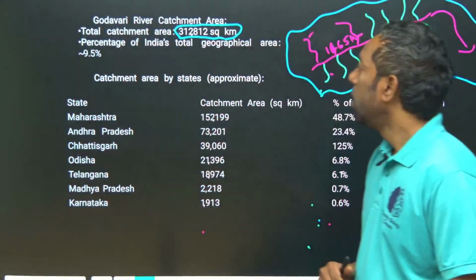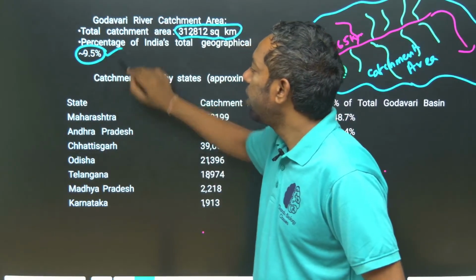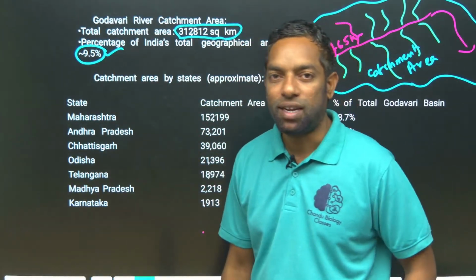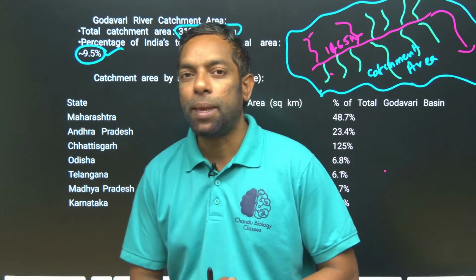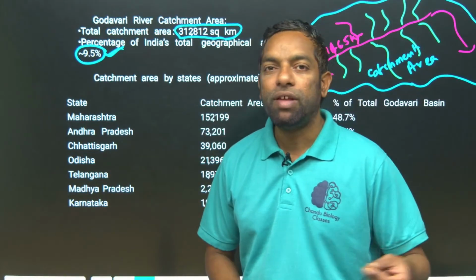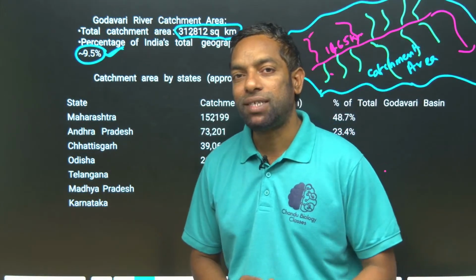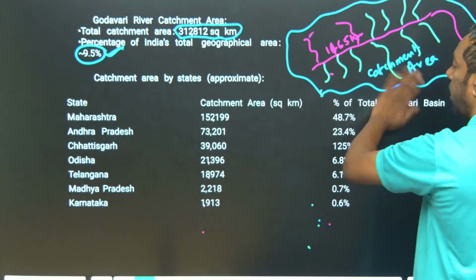The percentage of the total geographical area of India occupied by the Godavari is 9.5%. I hope you understand the catchment area.